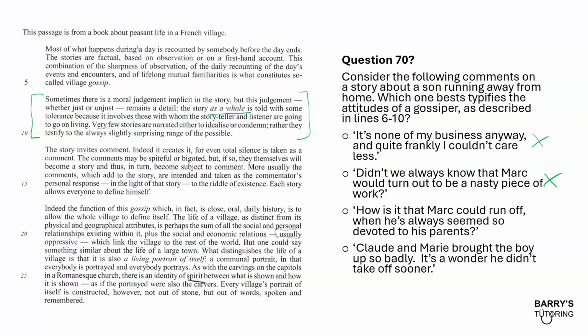And then C, let's have a look. "How is it that Mark could run off when he's always seemed so devoted to his parents?"